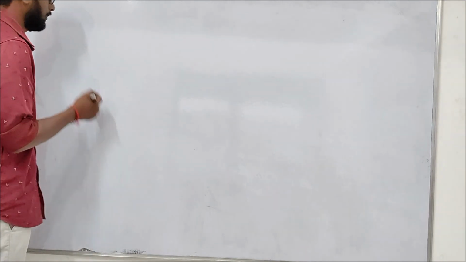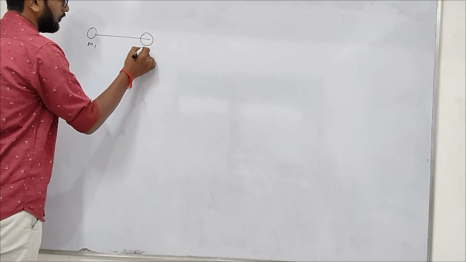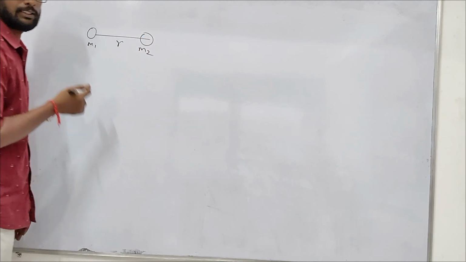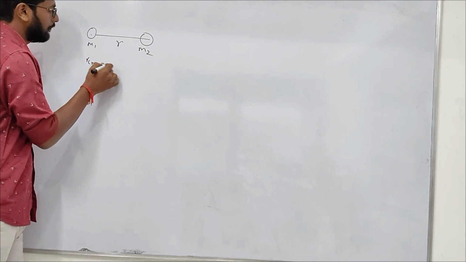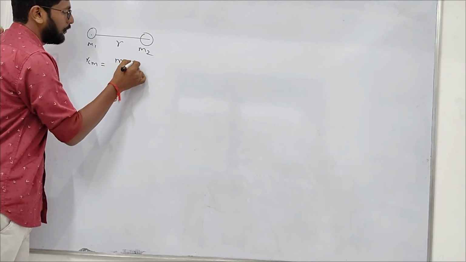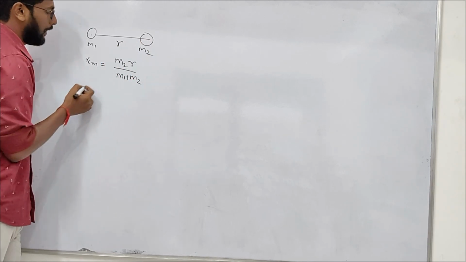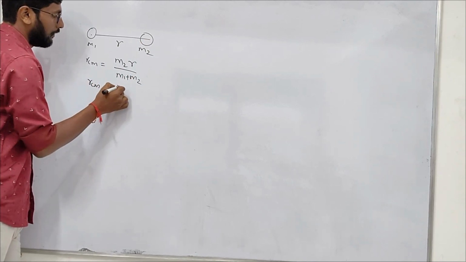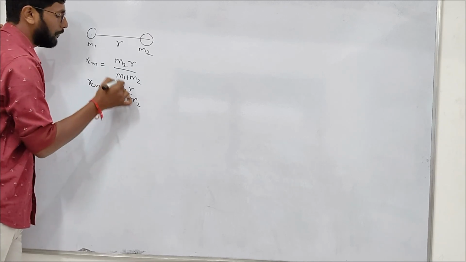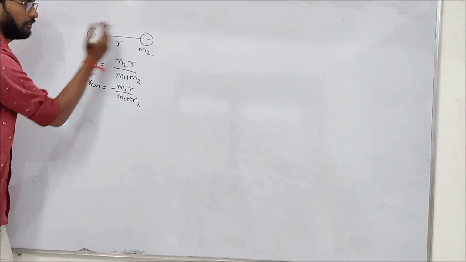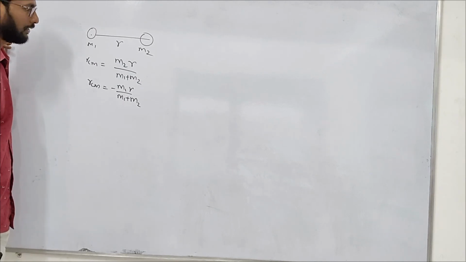If two masses are there, one mass is here, one mass is here. This is M1, this is M2. They are separated by a distance r. Then from M1, the center of mass will be M2r by M1 plus M2. From M2 it will be M1r by M1 plus M2, and it will be negative because you are measuring the distance along the negative x-axis.